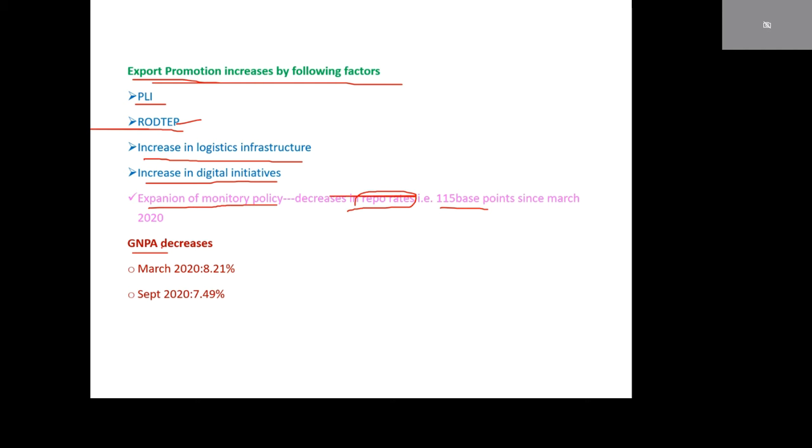Suppose we have to repay a loan within the time and we have not repaid, that comes under gross NPA, non-performing asset. That person is known as a defaulter. This GNPA decreases from March to September, from 8.21 percent to 7.49 percent.